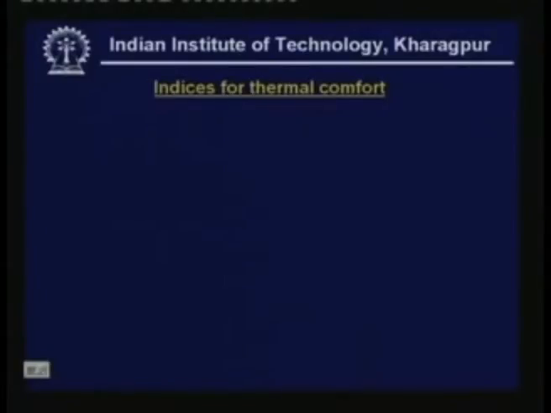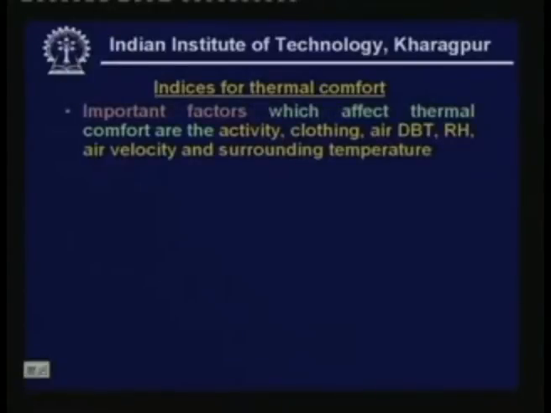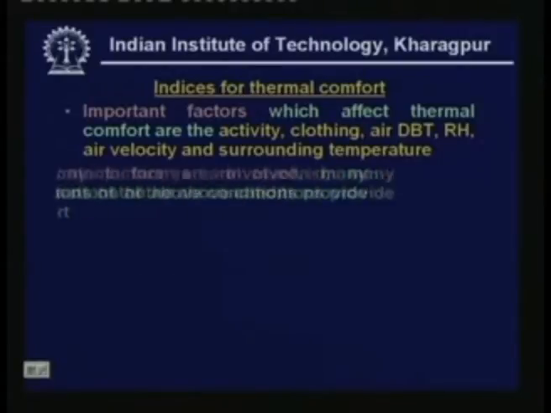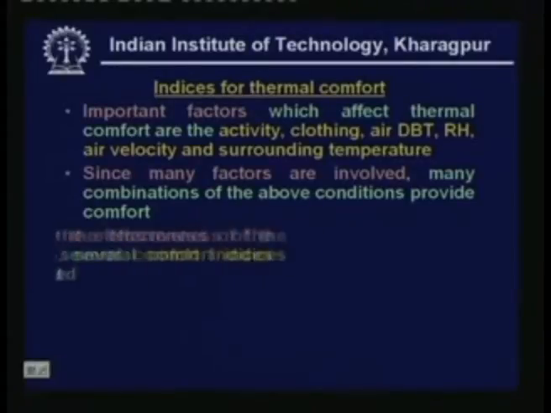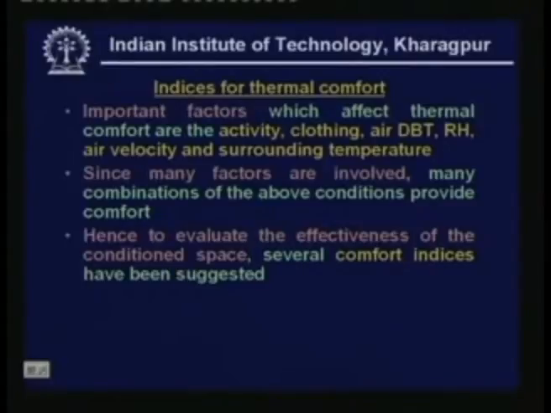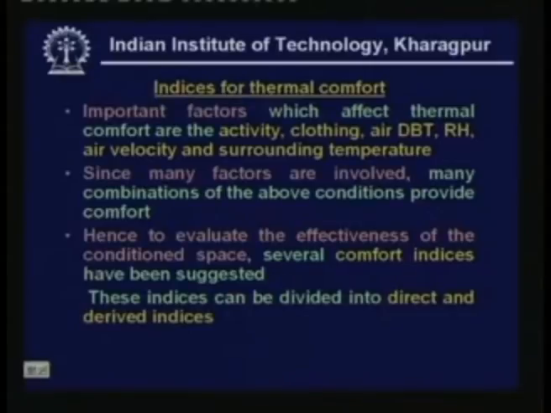Now let us look at indices for thermal comfort. Important factors which affect thermal comfort, as we have seen, are the human activity, clothing, air dry bulb temperature, relative humidity, air velocity and surrounding temperature. Since so many factors are involved, many combinations of the above conditions provide comfort. There is no unique combination; there are many combinations possible, all of which will give an equal amount of comfort. Hence, to evaluate the effectiveness of the conditioned space, several comfort indices have been suggested. These indices can be divided into direct and derived indices.